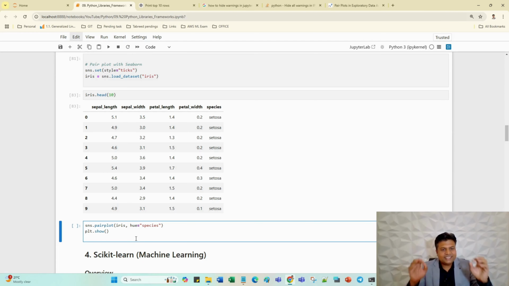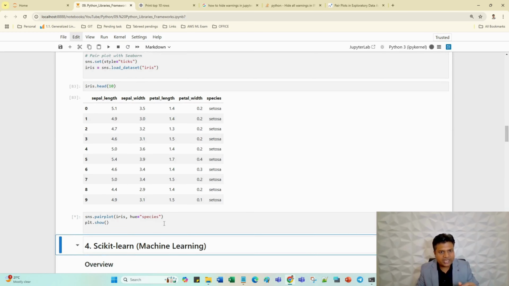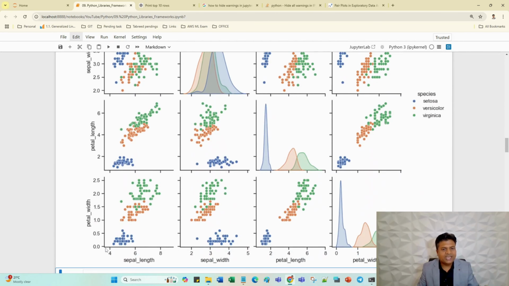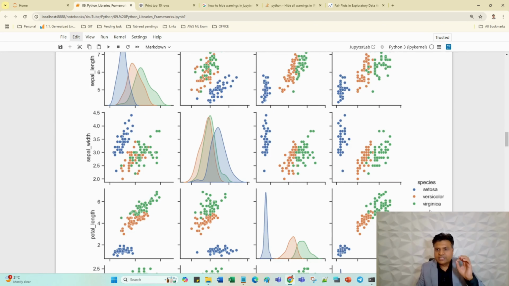This is amazing. Just 2 lines of code will show you the entire data in different plots. It can be a histogram, it can be a scatter plot, and you can easily understand what types of data we have in our database. Just run this one. It is running, still running, and oh wow. So this data: sepal length, sepal width, petal length, petal width, and here again sepal length, sepal width, petal length, petal width, and here you can see species Setosa, versicolor, virginica.